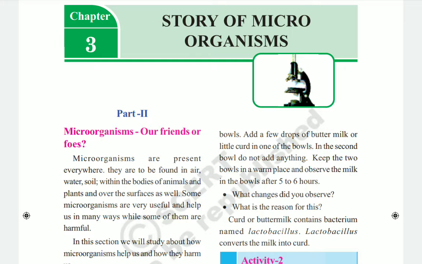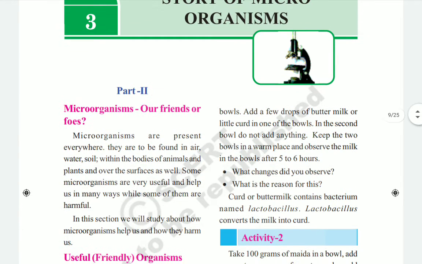Microorganisms, our friends or foes. Okay, so means microorganisms help us or are they harmful to us, that is the thing we have to know. So actually microorganisms are present everywhere. They are found in air, water, soil. Okay, this one we already discussed in the last class. So all these microorganisms, bacteria, fungus, algae, protozoa, will be present everywhere, in water, air, and soil.